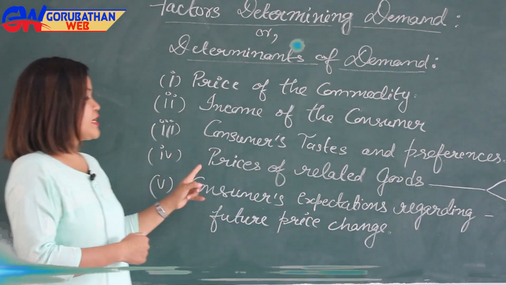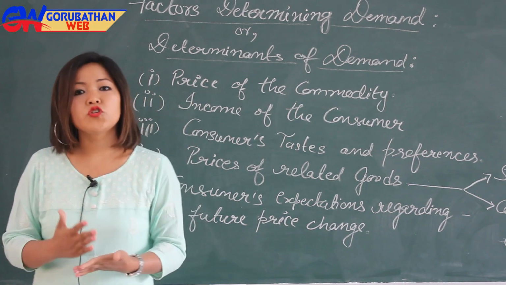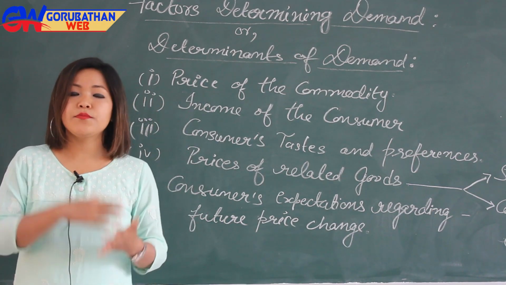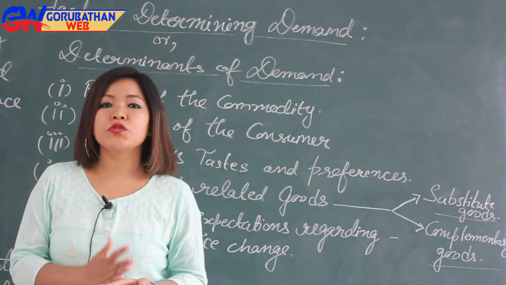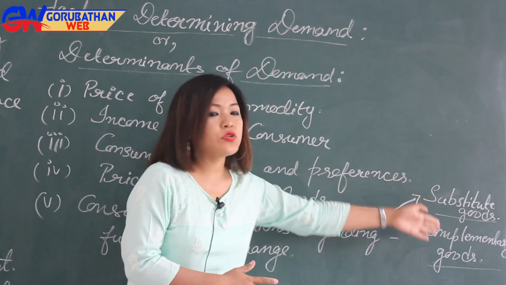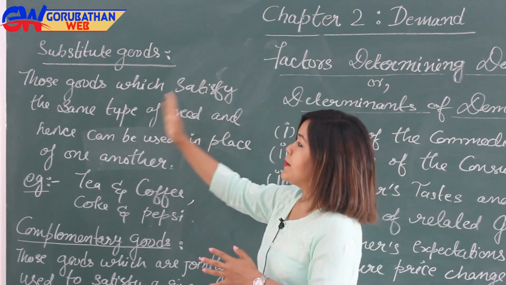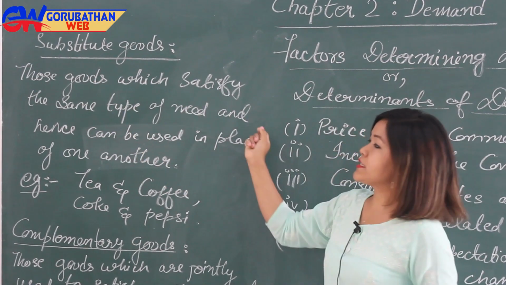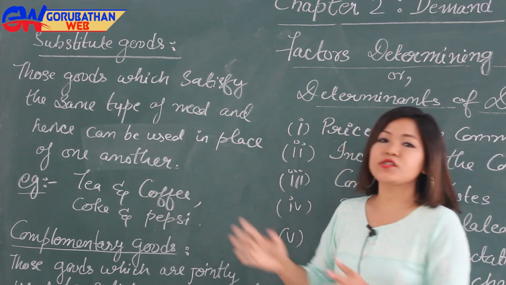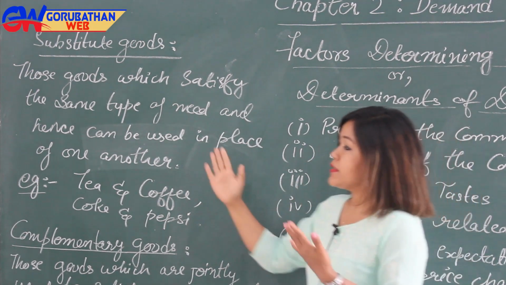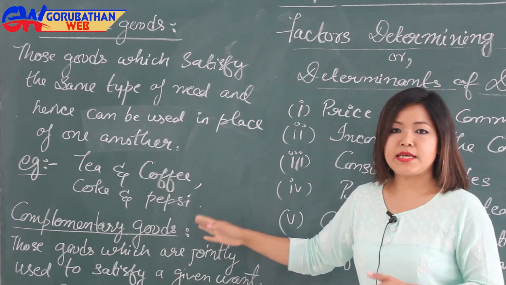Now the fourth factor is price of related goods. The demand for any commodity not only changes by its own price, but it is also affected by other related goods. Related goods may be either substitute goods or complementary goods. Substitute goods are those goods which satisfy the same type of need and hence can be used in place of one another. The examples of substitute goods are tea and coffee, Coke and Pepsi, etc.